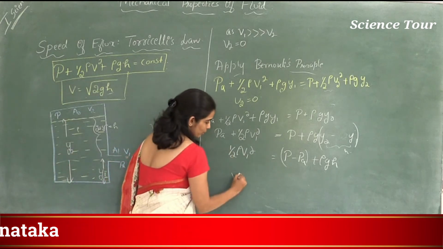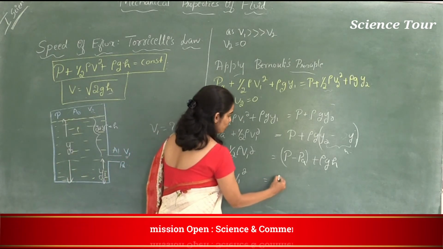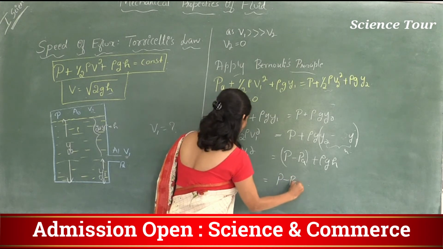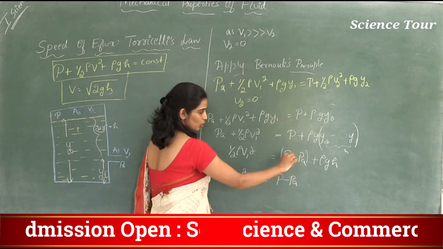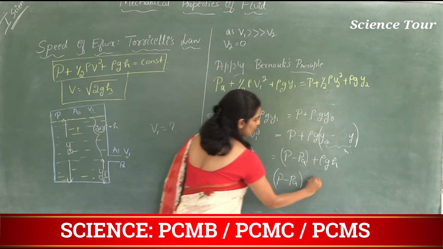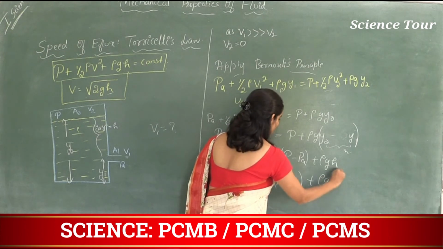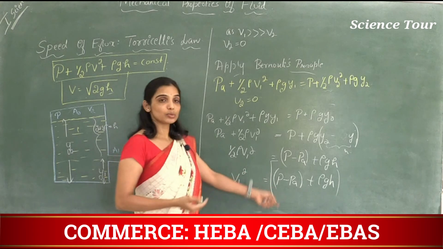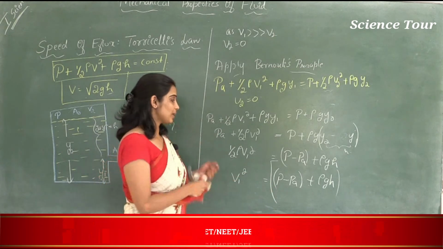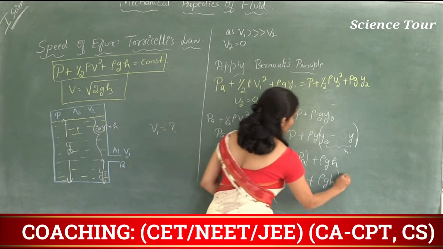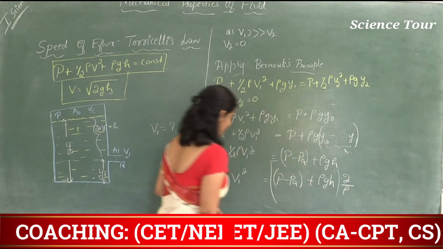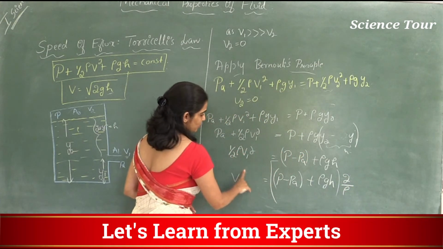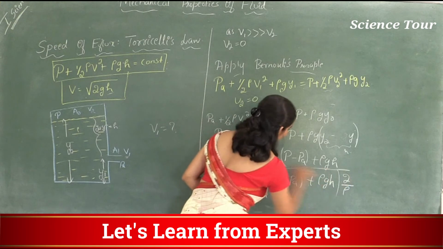So V1 square is equal to 2 into P minus PA plus rho gh, and we have a term half rho. When it comes to the right hand side, it will become 2 divided by rho, correct? So V1 means the square root of all these terms.